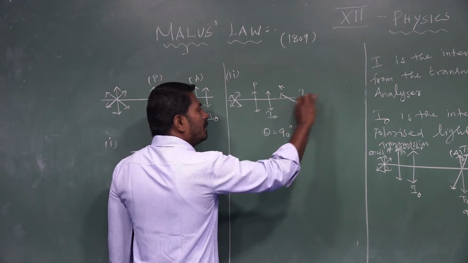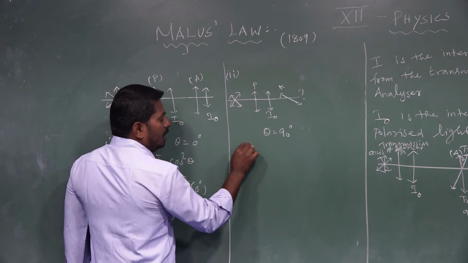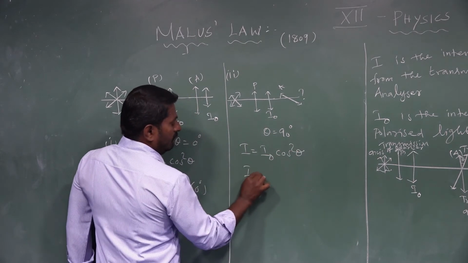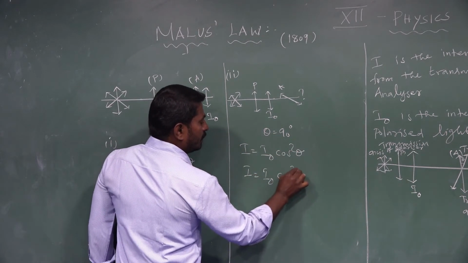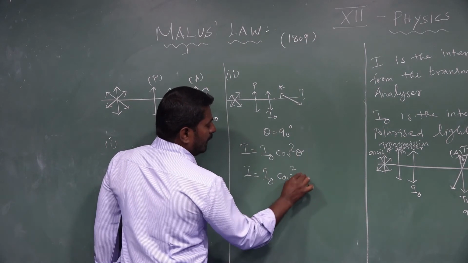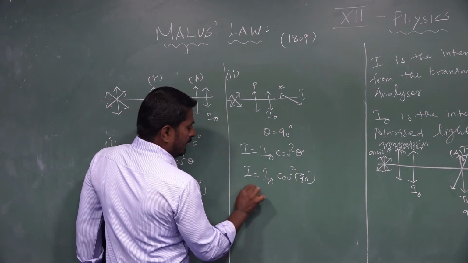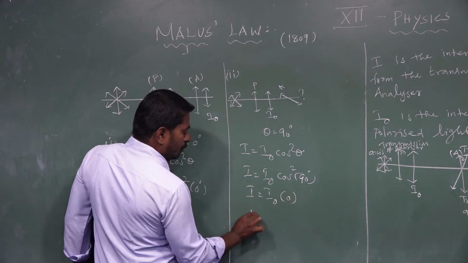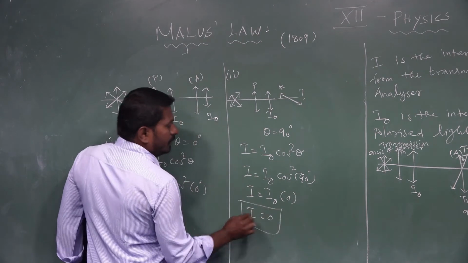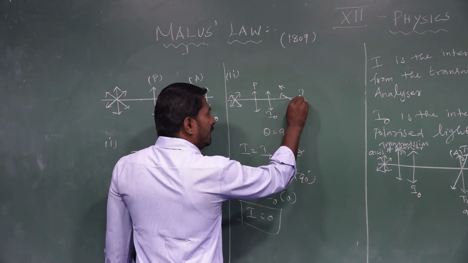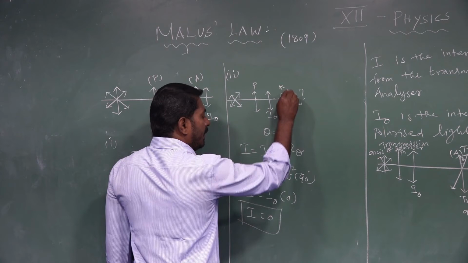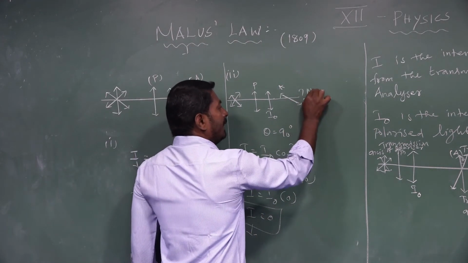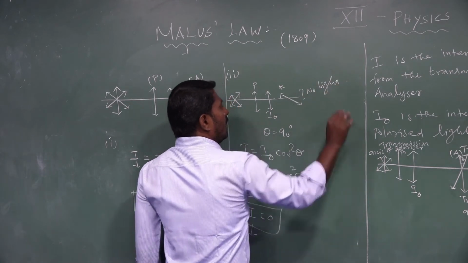What happens? Emergent light from the analyzer, I, is equal to I naught cos square theta, with theta value 90 degrees. So I is equal to I naught cos 90, which has value 0. Therefore I is equal to 0. So the transmitted light intensity from the transmission axis of the analyzer is 0. So there is no light coming out from the analyzer.